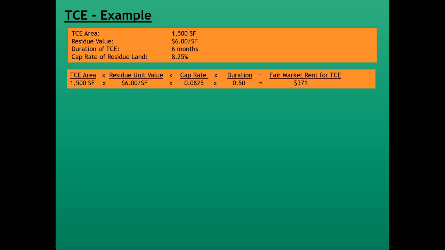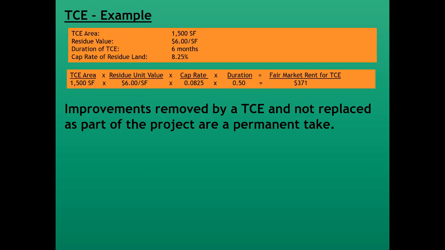It's 1,500 square feet, the area encumbered by the temporary, times the unit value of $6 a square foot, times the capitalization rate. We're converting a fraction to a decimal, so it'd be 0.0825, times the duration, which is half a year, so that's 0.50. We multiply all that together, it gives us the fair market rent for the temporary construction easement of $371.